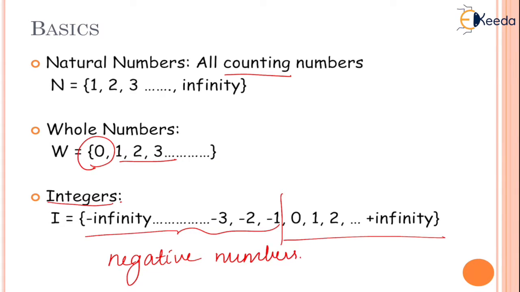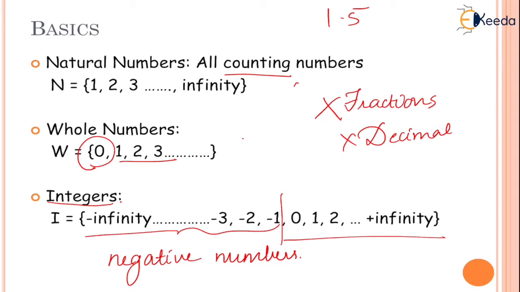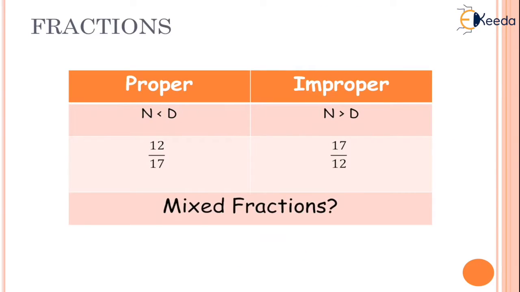Okay, so when we talk about natural, whole and integers, we don't talk about fractions. There are no fractions in it. There are no decimal points. So if I ask you, is 1.5 a natural number? Of course not. No fraction, no decimal points. So we study fraction in an altogether different heading, and fractions are broadly classified into proper and improper.